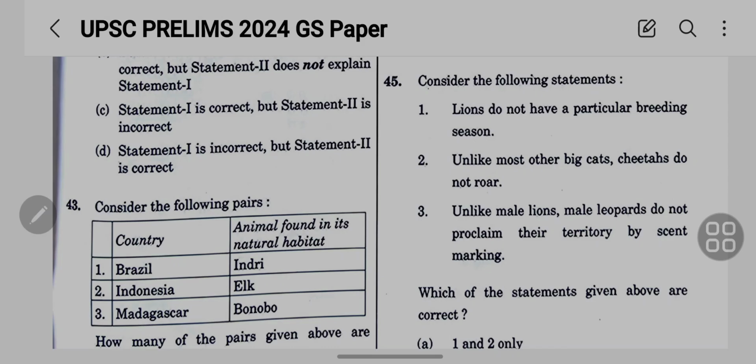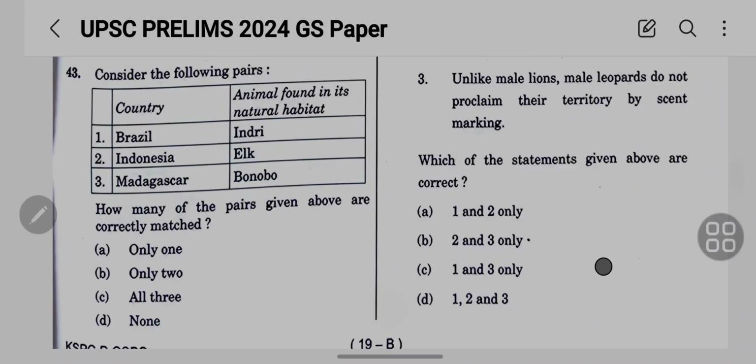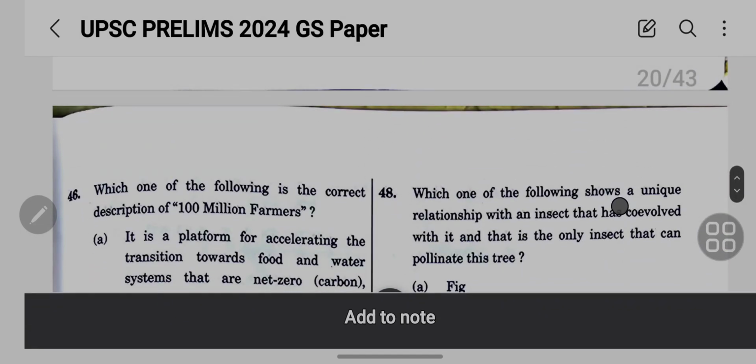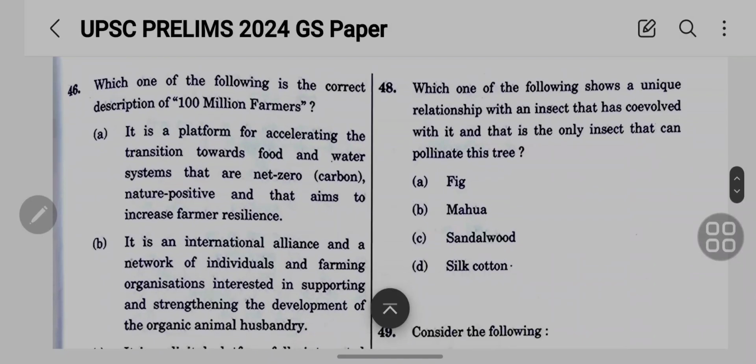Oh, okay. And third one is that unlike male lions, male leopards do not proclaim their territory by scent marking. Okay. So this is the next question. Then come to the next question: which one of the following is the correct description of 100 Million Farmers?